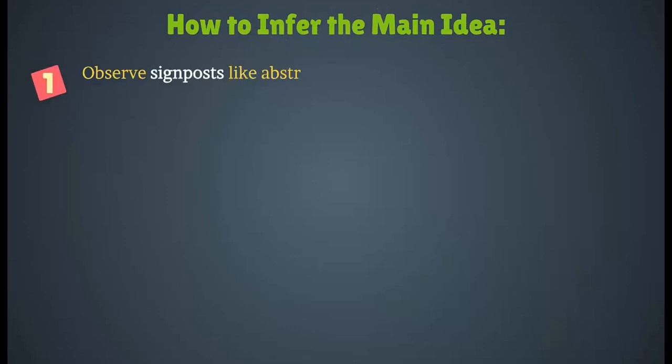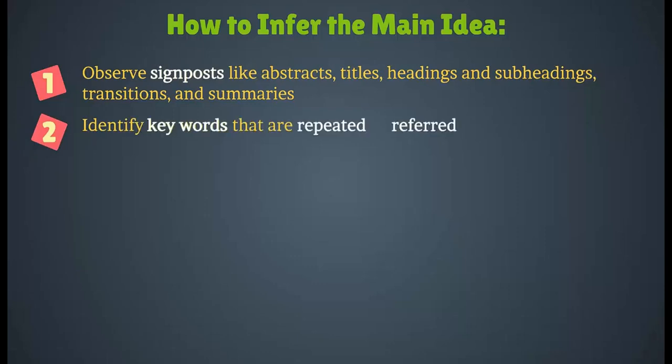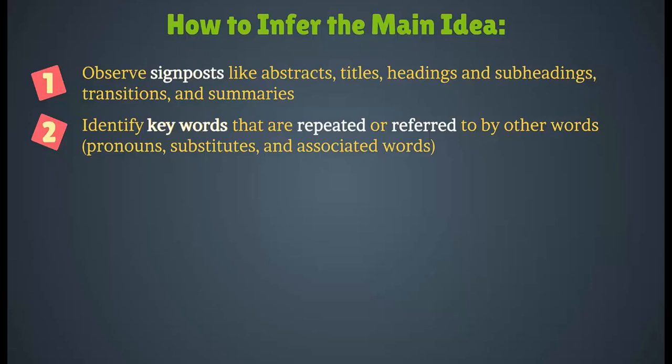Observe signposts like abstracts, titles, headings and subheadings, transitions, and summaries. These signposts can help you deduce the meaning of a text. Identify key words. You can do this by looking for words that are repeated or words that are referred to by other words such as pronouns, substitutes, and associated words.